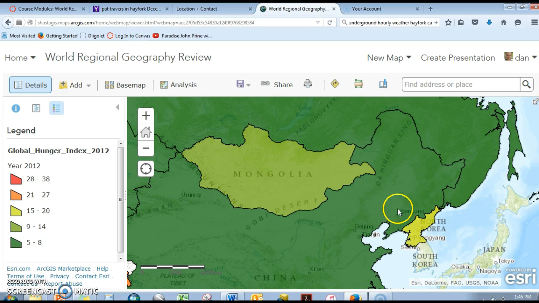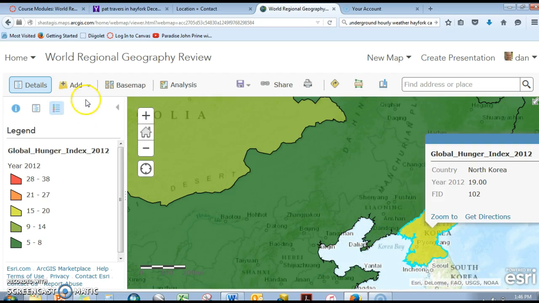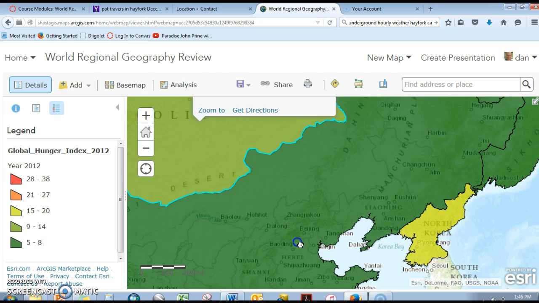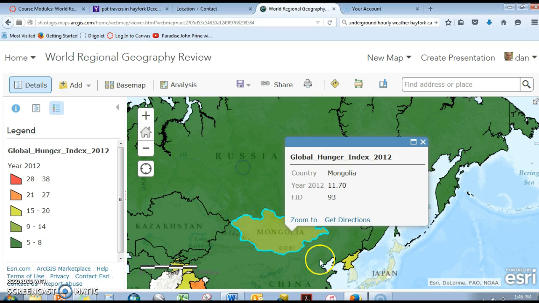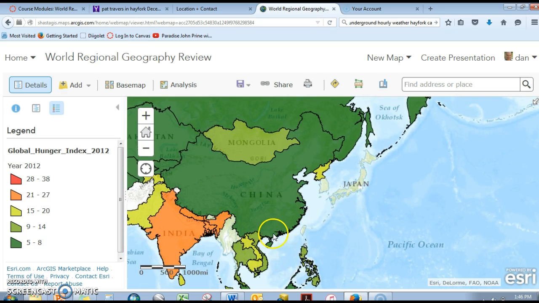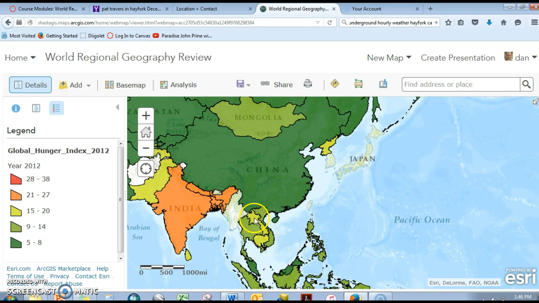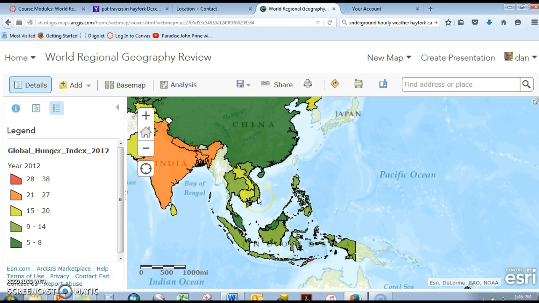Mongolia, kind of an interesting case where you see them ranking lower, actually in this map showing them as low as North Korea, which is, of course, among the most isolated and poor countries in the world, although the information out of North Korea is notoriously unreliable. If we go into Southeast Asia, we'll see, again, Cambodia and Laos being the two that rank the highest in the poverty index, the hunger index, which is a reflection of poverty.